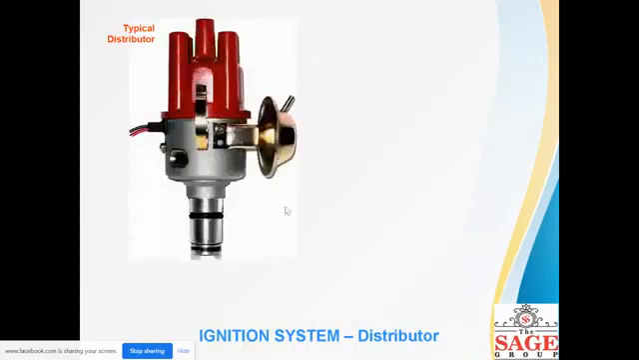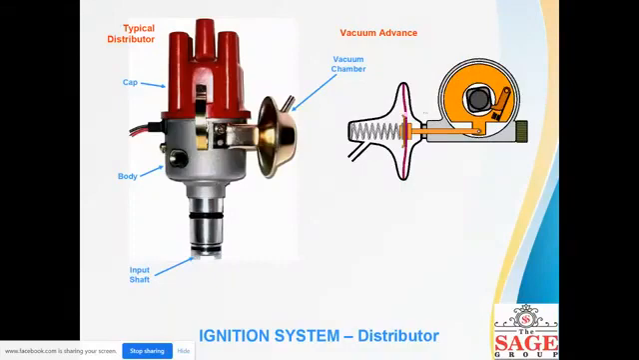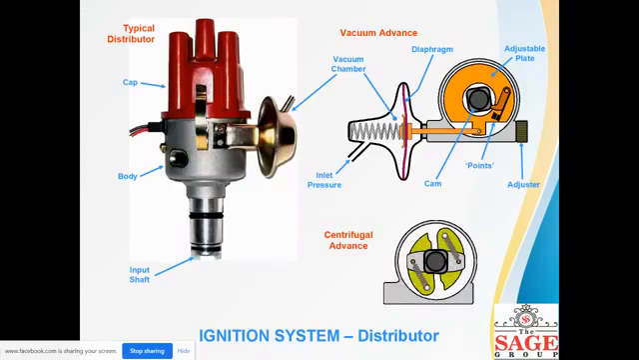Okay. Now a typical distributor is of this type, which you used to see in your cars mainly. Cap, body, input shaft, this is the vacuum chamber, vacuum advance, and this is how it works. The vacuum chamber is something like this. A diaphragm pump has been there, up and down. An adjustable plate is there. Cam operator points adjust the inlet pressure, centrifugal advance.